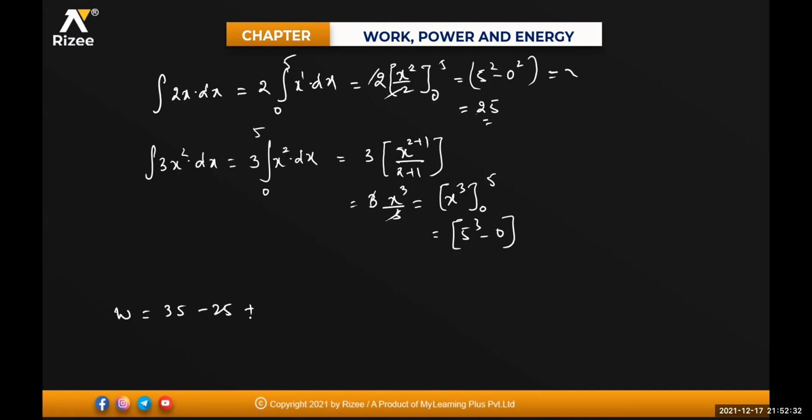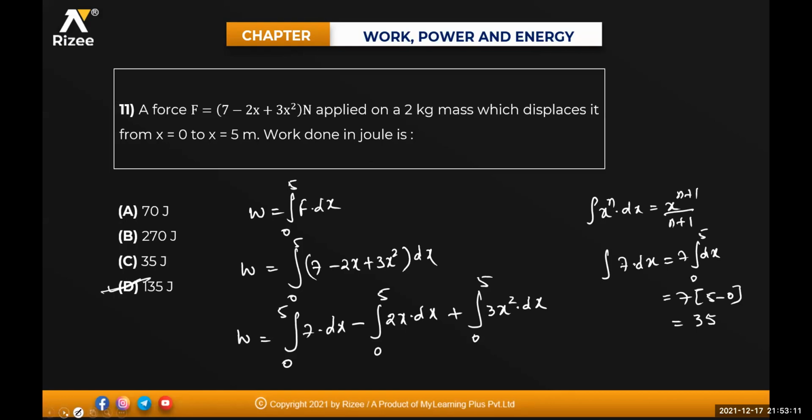Yeah, anyone is giving me the answer? Option D. 5 cube is how much, beta? 125. 35 minus 25, 10. 10 plus this one, that will be equal to 135. 135 joules will be the answer. Clear? Yeah, D option will be the answer.